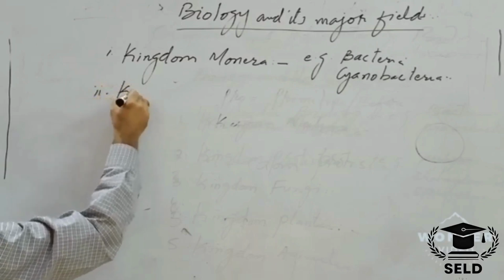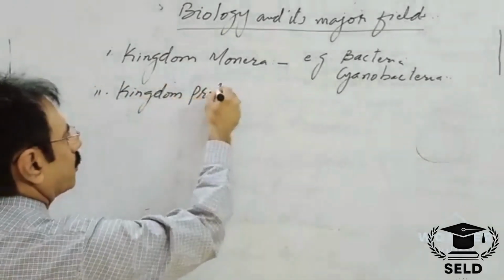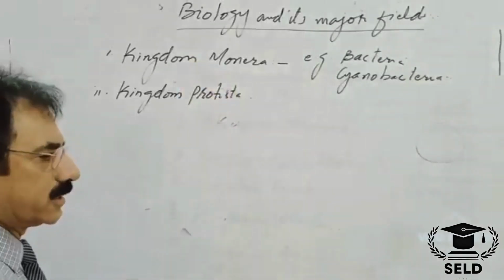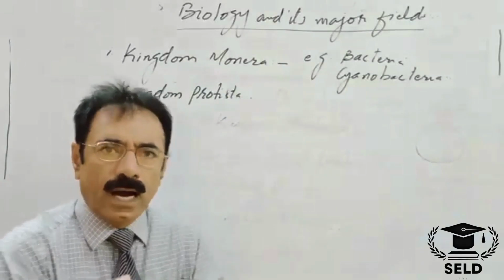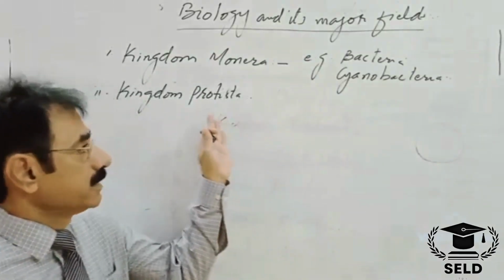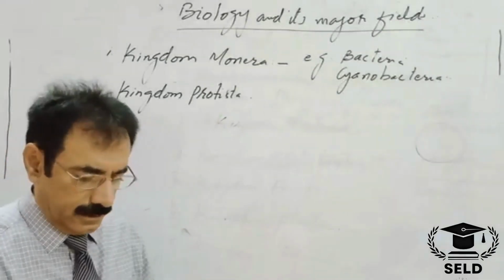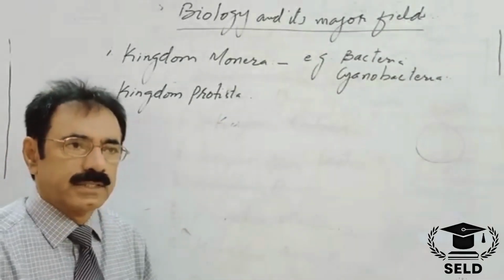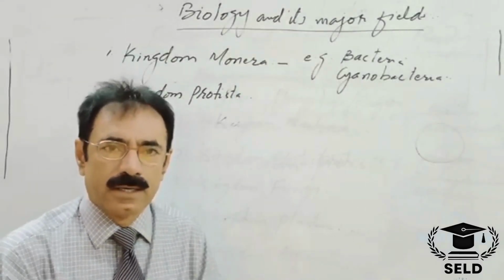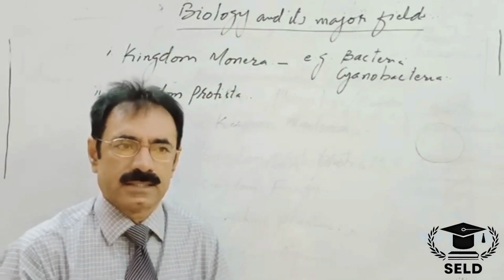That is kingdom Protista. Dear students, kingdom Protista also includes the unicells, but the unicells which are included in this kingdom are eukaryotes. Eukaryotes are the cells which have a well organized nucleus, and all the membrane bounded organelles and non-membrane bounded organelles are seen in a eukaryotic cell.